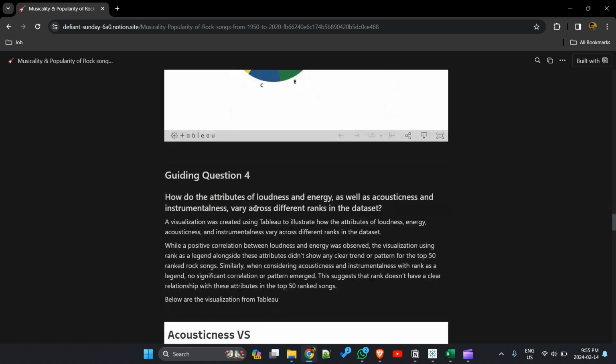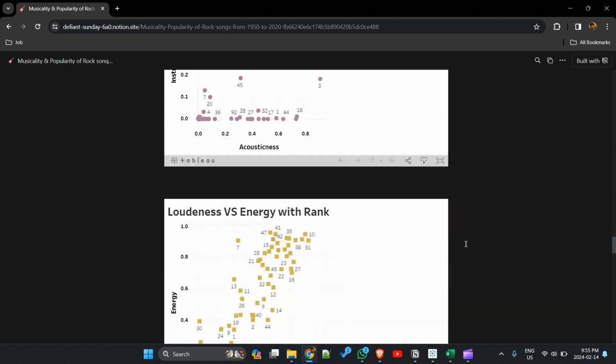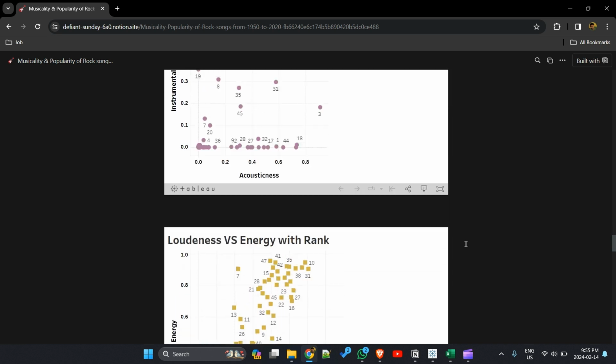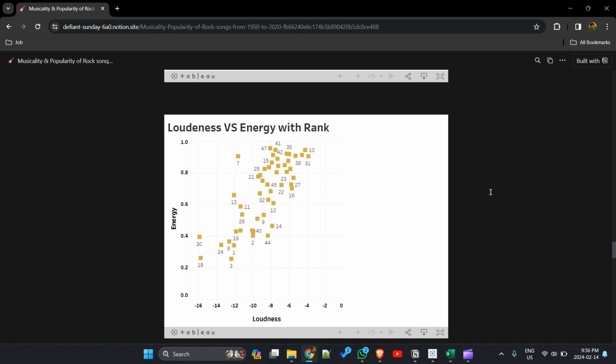And onto the fourth guiding question: how do attributes of loudness and energy, as well as acousticness and instrumentalness, vary across different ranks in the dataset? For this one, I used Tableau for both visualizations to create scatter plots. The main insight from these charts is that acousticness versus instrumentalness doesn't show any correlation, but loudness versus energy does show some correlation. But when using rank for each chart, no pattern or trend arises. So the rank of the song doesn't depend on any of these attributes.